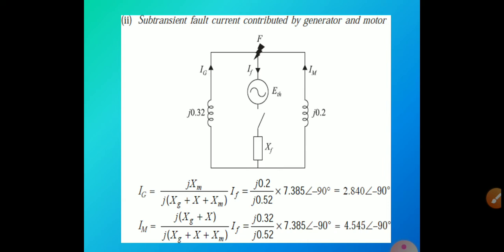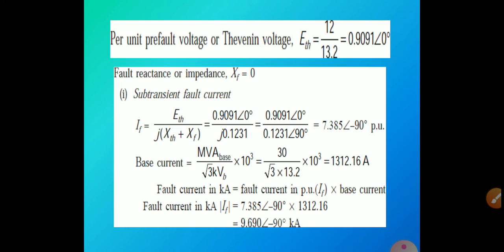So J into XM divided by J into (XG plus XM plus X). So in this formula we have to substitute the value for XM, then XG plus XM plus X value. All this we have to substitute and find out Ig, that is generator current, and motor current, and fault current, If. Multiply with the value of If current, we will get the final values like this: Ig, Im, If. Okay. If is equal to ETH divided by J into (XTH plus XF). So all these values we have to substitute here.